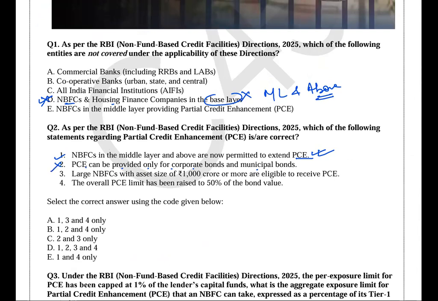So eliminating option 2. Third one, larger NBFCs with asset size more than 1,000 crore are eligible to receive the PCE. Yes. The overall PCE limit has been raised to 50% of the bond value. Perfectly true. So the correct answer here is 1, 3 and 4, option A.